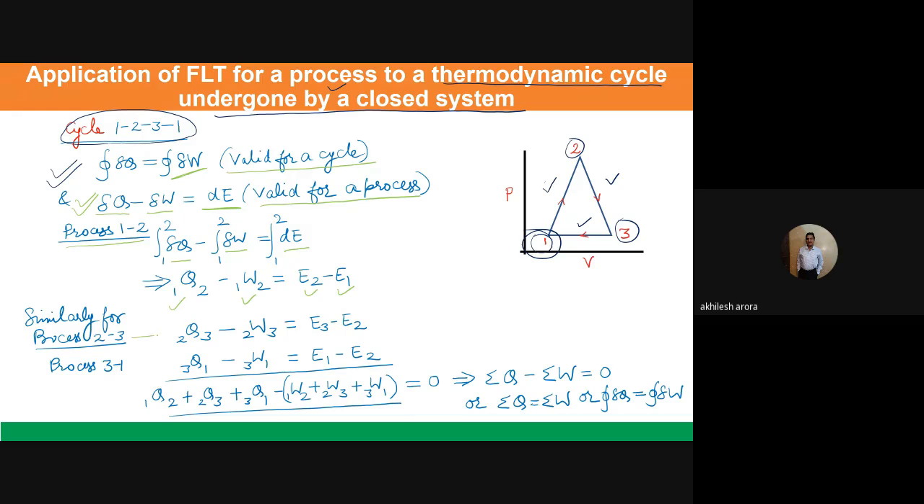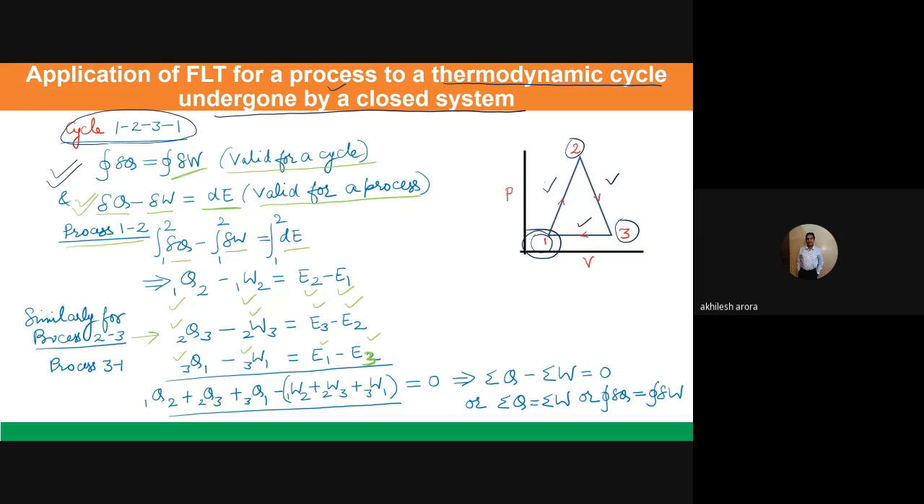Similarly, I can apply this for the process 2 to 3. I get Q2 to 3 minus W2 to 3 is equal to E3 minus E2. And then for the process 3 to 1, Q3 to 1 minus W3 to 1 is equal to E1 minus E3. Now you add the left hand sides and the right hand sides. Yes, that's a mistake, it is E1 minus E3.